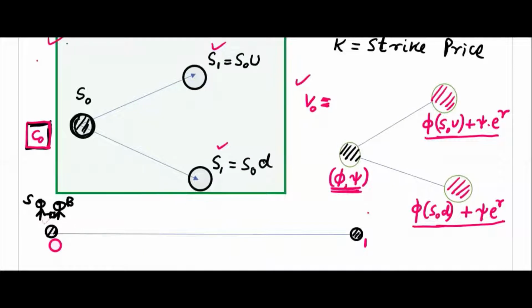Now, what is V0 actually? Who can answer? Anu, do you remember? Tell me what is V0. The discounted value of expected payoff. Discounted value. Okay, you are saying discounted value of expected payoff.